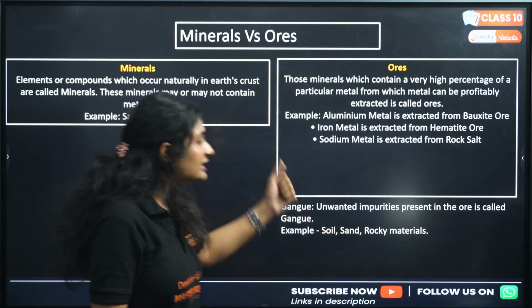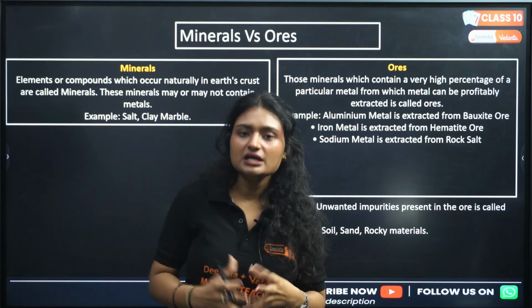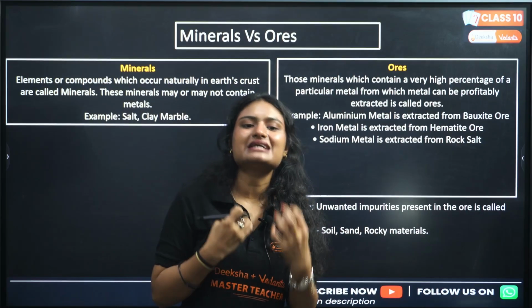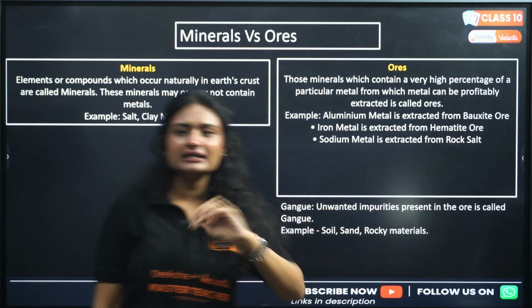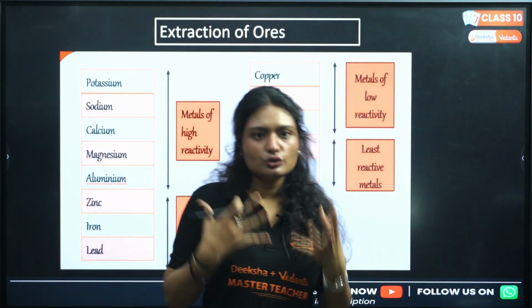Now what is gangue? Gangue is the unwanted impurities that are present in the ore, okay? With the metal ore you have some impurities, right? These impurities are called gangue. For example, soil, sand, rocky materials, right? Any rubbish and garbage.